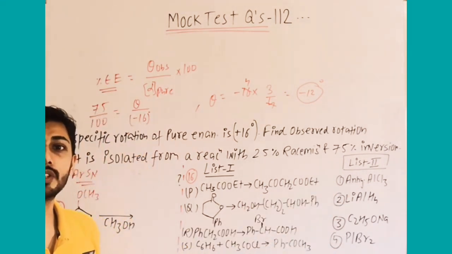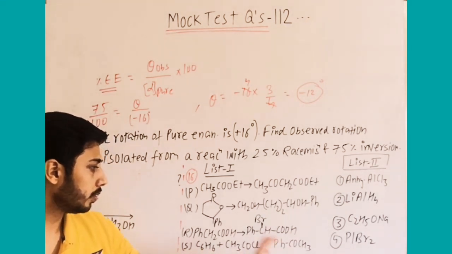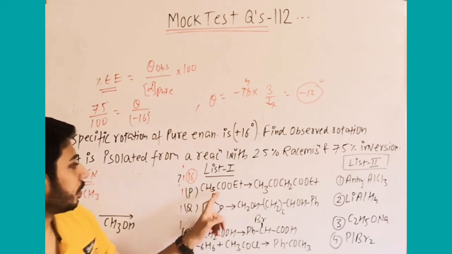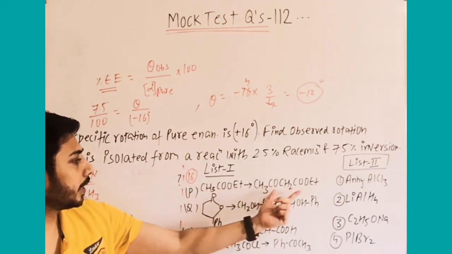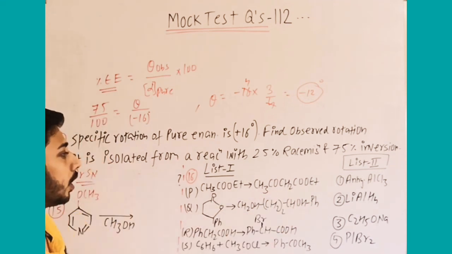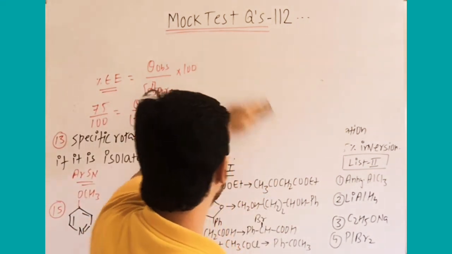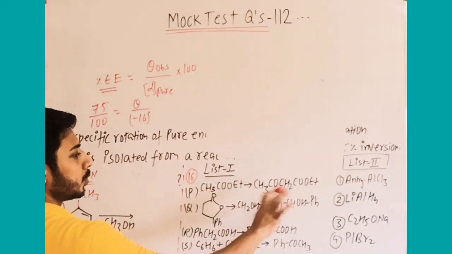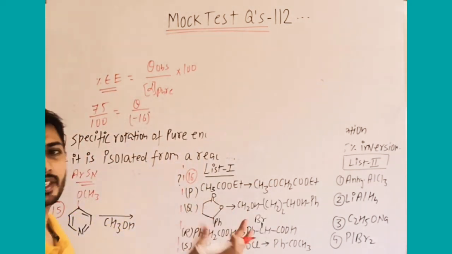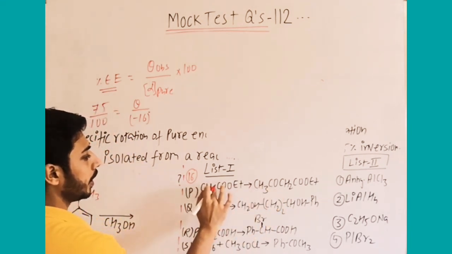S is the last one, it is visible. Benzene with acetyl chloride giving you acetophenone. Now firstly, this reaction, ester and 2 moles combine to give CH3COCH2, this one. Now which name reaction is this? It is Claisen ester condensation. In the notes you have done or in some mock test I have explained it, but it is a simple reaction in which one of the alpha H will leave and form CH2 minus.